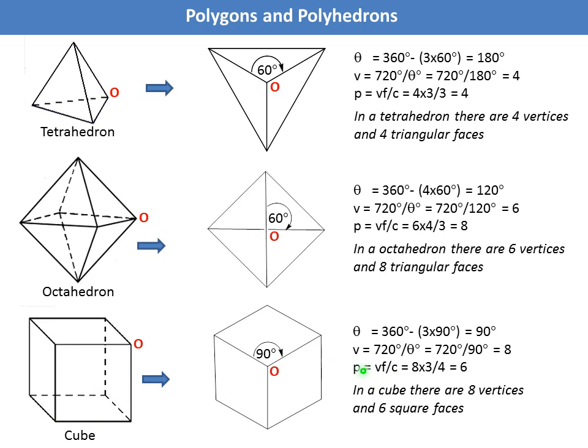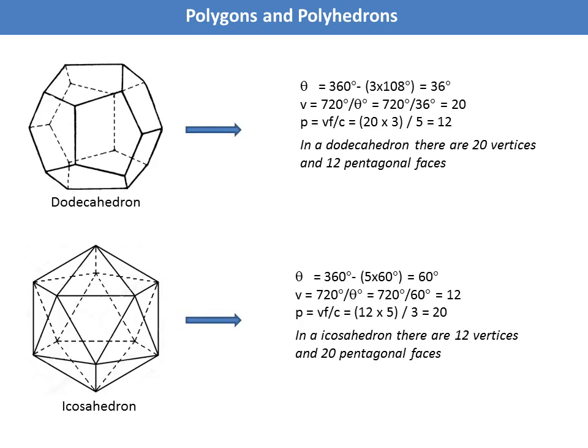The number of polygons equals VF by C. V, the number of vertices, is 8. F is the number of faces around a vertex, that is 3. C is the number of corners in a polygon, that is equal to 4, so 6. So the number of polygons in a cube is 6. You know, there are 6 faces in a cube. In this slide, I am going to show you 2 more examples,